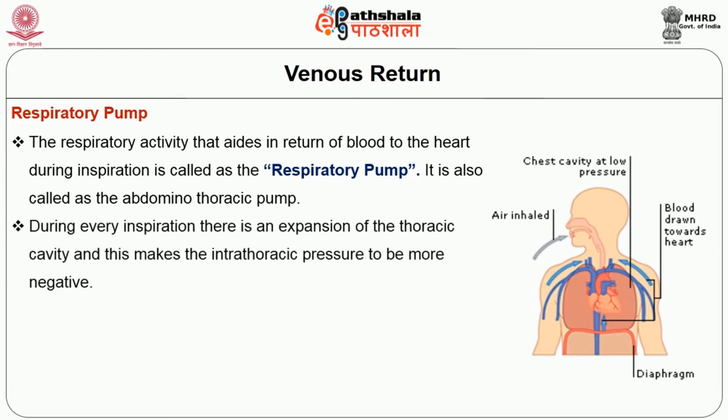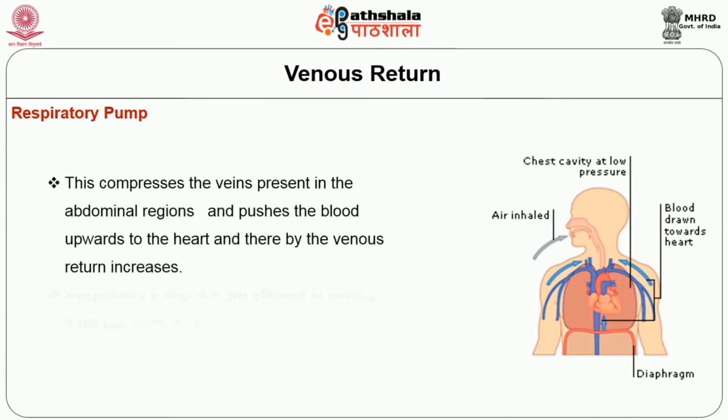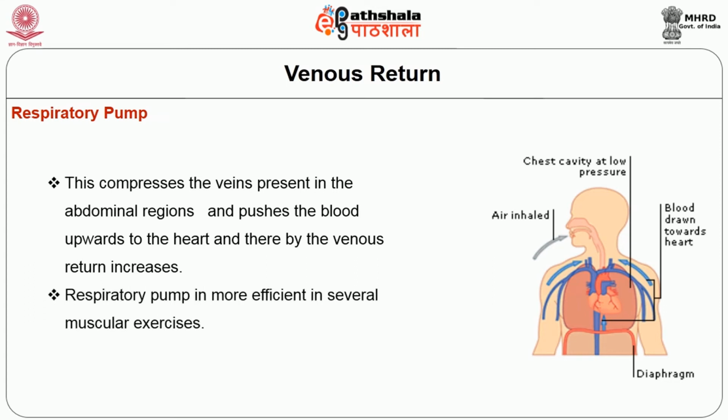During each inspiration, there is an expansion of the thoracic cavity and this makes the intrathoracic pressure more negative. The diameter of the inferior vena cava increases, resulting in increased venous return. At the same time, the descent of the diaphragm vertically downwards causes the intra-abdominal pressure to increase and become positive. This compresses the veins present in the abdominal regions and pushes the blood upwards to the heart, and thereby the venous return increases. The respiratory pump is more efficient in muscular exercises.